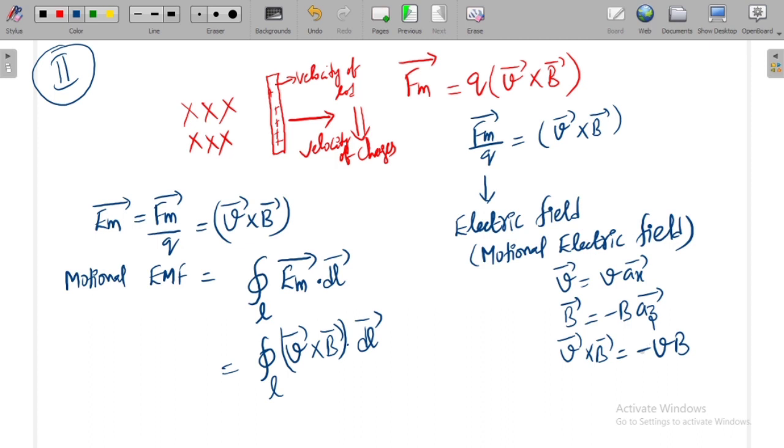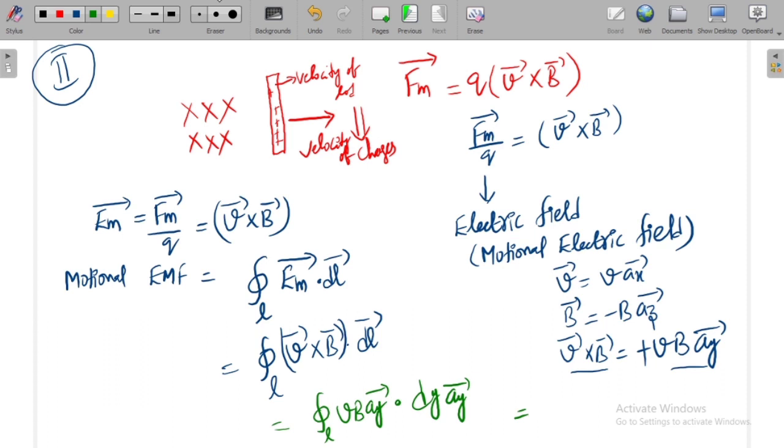So you will get plus a_y bar. Now the value of V bar cross B bar is VB into a_y bar, right? So here I am writing this as line integral of VB a_y bar dot dl bar, also in a_y direction, so I can take this as dy a_y bar.